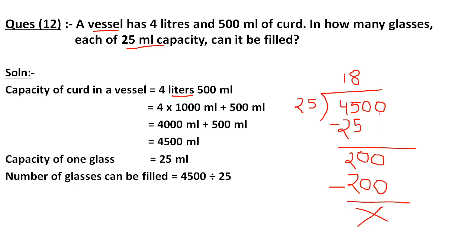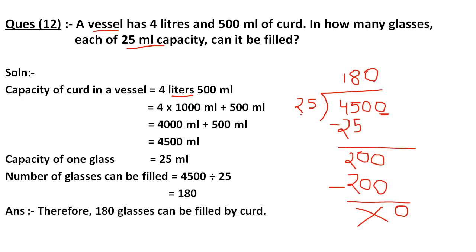Then this 0 will come down and I write this 0 here. Okay. So when you divide 4500 by 25, you will get 180. Therefore 180 glasses can be filled by curd. So we have completed this exercise today.